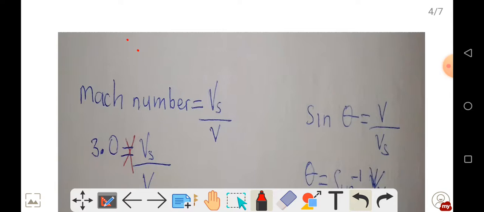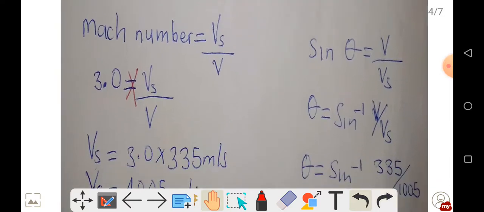In this scenario, the Mach number is given by the speed of the source over the speed of the wave. The speed of the source is Vs, and the speed of the wave is just V. In this scenario, we've been given the Mach number to be 3. The speed of the source we haven't been given, and the speed of the wave we've been given to be 335 meters per second.